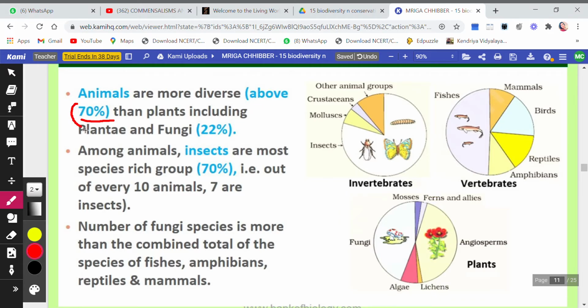Among animals, insects are the most species rich group, 70%, that is out of every 10 animals 7 are insects.